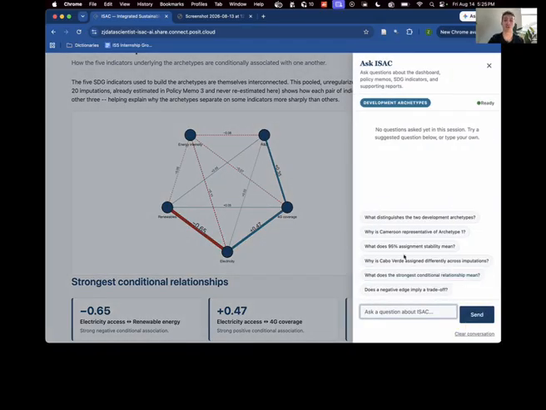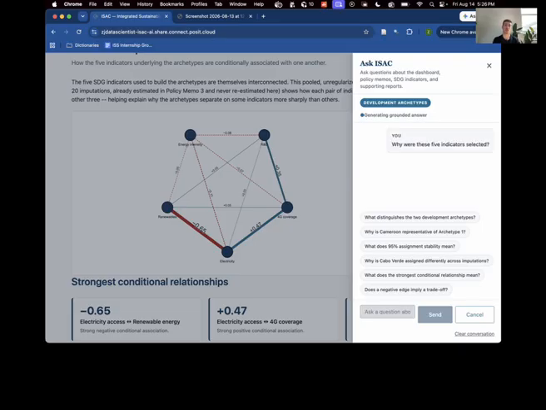I will ask a question from the research itself. Why were these 5 indicators selected? While that answer is being constructed, here is what the system is doing. Ask ISAC is an evidence-grounded interface built over the research corpus.